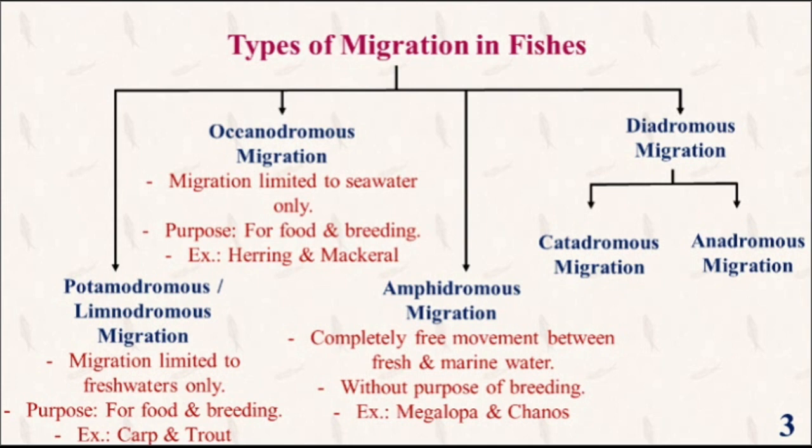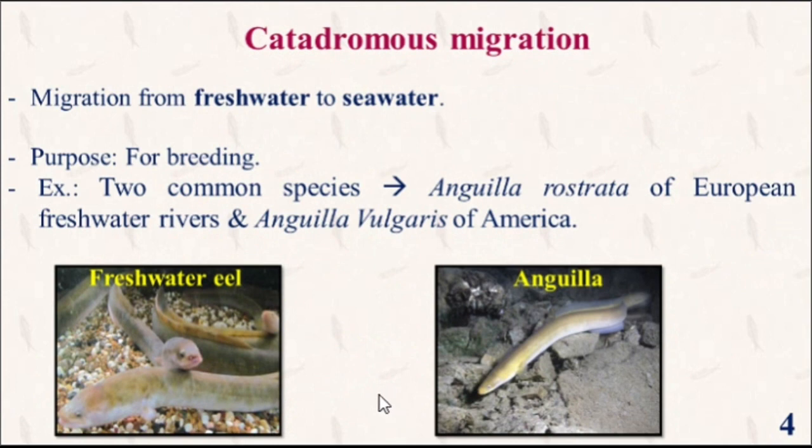Fourth one is diadromous migration. Diadromous migration is divided into 2 types of migration. First one is catadromous migration and second one is anadromous migration. Now let us switch to catadromous migration. What is catadromous migration? The migration from freshwater to seawater is known as catadromous migration. The purpose of this migration is breeding. The examples are some eels.